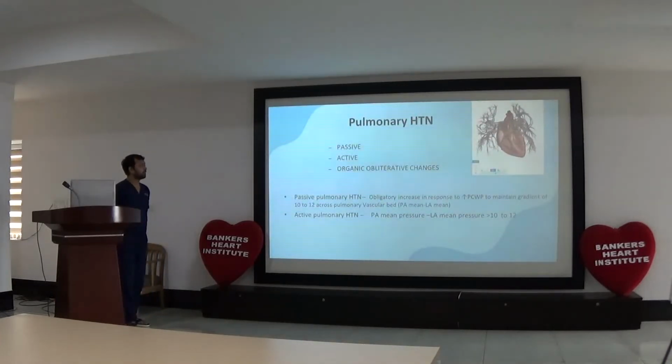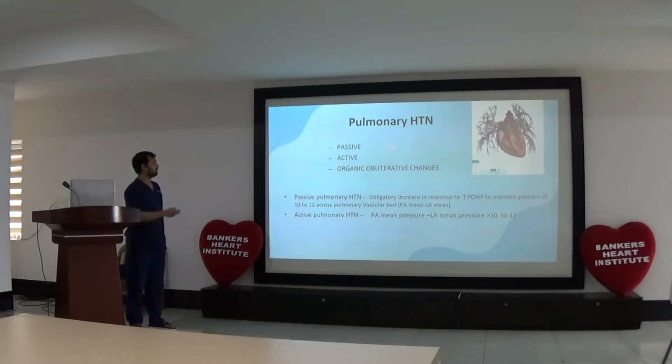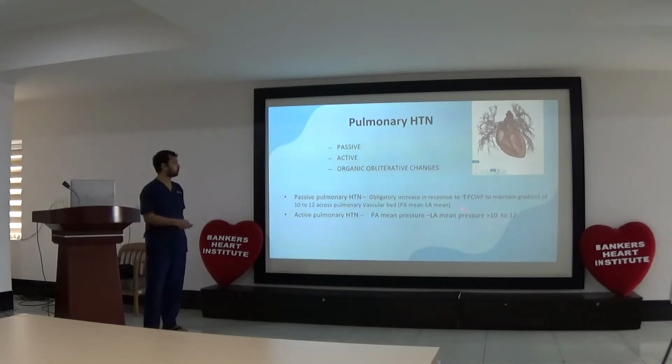Coming to pulmonary hypertension, there are two types that occur in mitral stenosis. First is passive pulmonary hypertension, which is obligatory, in response to increased pulmonary capillary wedge pressure, around 10 to 12 mm of mercury in the pulmonary vascular bed. This is passive due to increasing LA pressure. The second is active pulmonary hypertension, in which there is an increase in pulmonary pressure of more than 10 to 12.